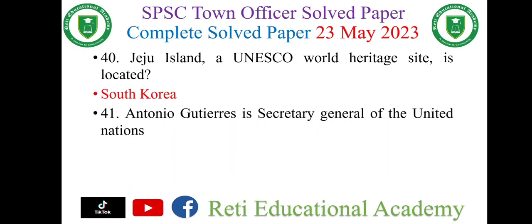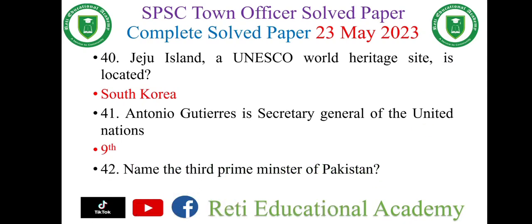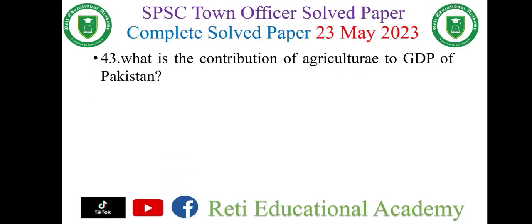Question number 41. Antonio Guterres is Secretary General of United Nations, belongs to Portugal, and he was 9th Secretary General. Question number 42. Name the third Prime Minister of Pakistan. Muhammad Ali Bogra. Question number 43. What is the contribution of agriculture to GDP of Pakistan? And the right option is 23%.